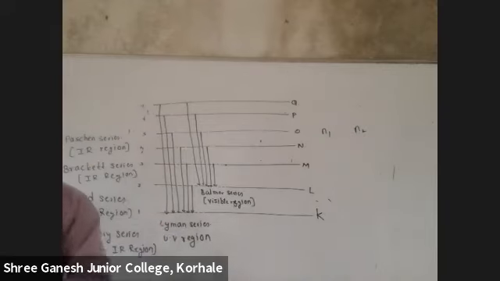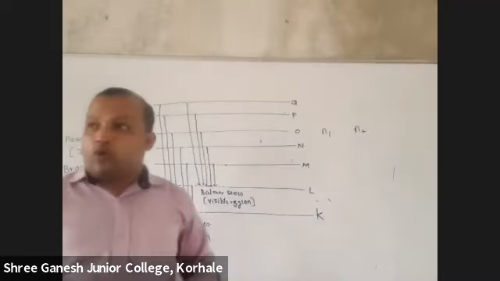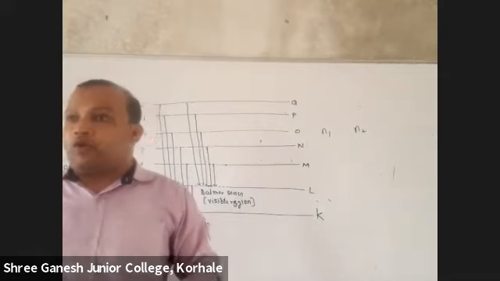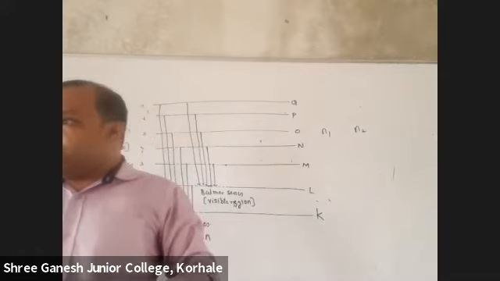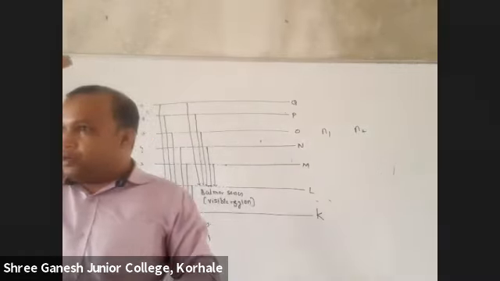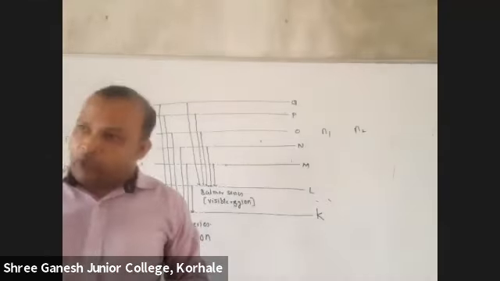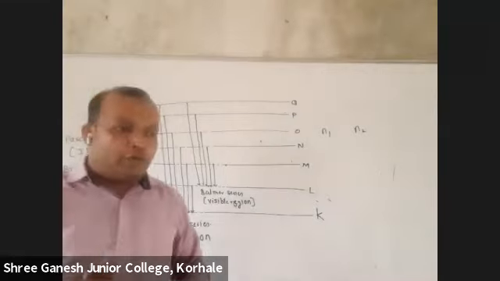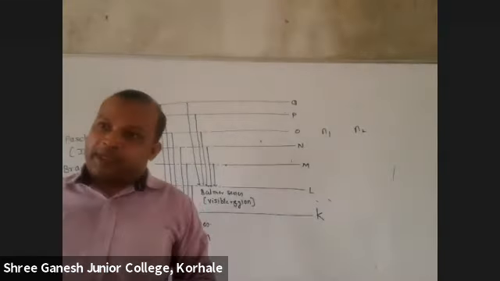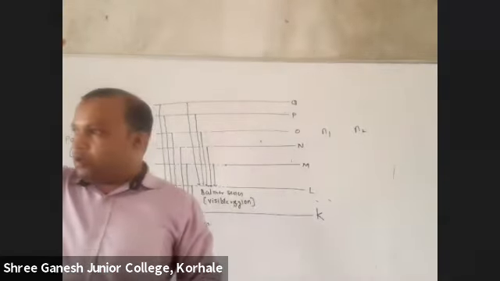So can I write n2 will be 2, 3, 4, 5, 6, 7. Which is the second series? n1 will be equal to 2, and n2 will be 3, 4, 5, 6, 7, 8, 9, whatever it is. Third series, Paschen series. n1 is equal to 3 and n2 will be 4, 5, 6, 7, and so on.